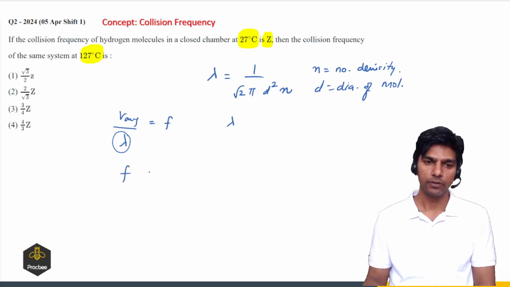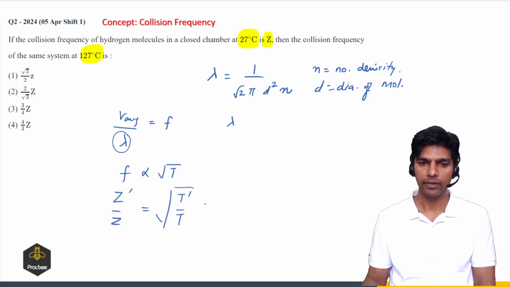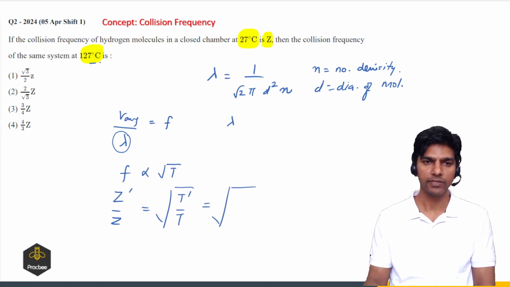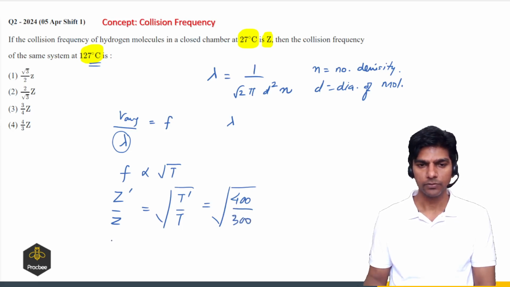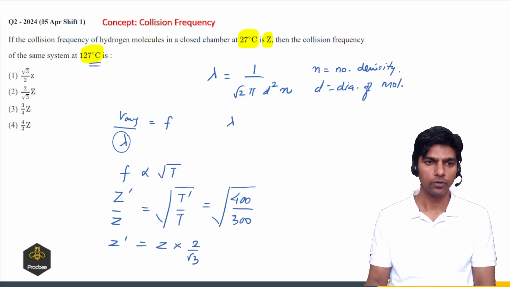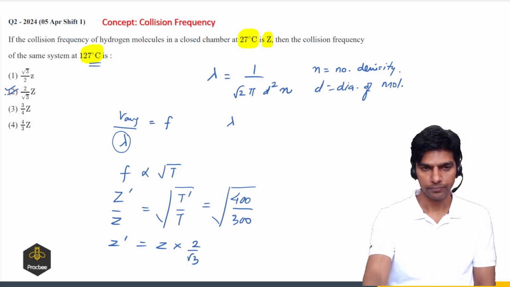So we can say the collision frequency will be directly proportional to the square root of temperature. So we can say Z prime upon Z will be root of T prime upon T, and T prime in this case is 127 degree, which is 400 Kelvin, and T is 27 degree, which is 300 Kelvin. So Z prime will be Z times 2 by root 3. So option 2 is the right answer.